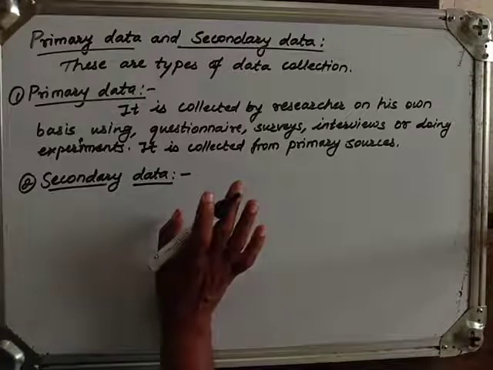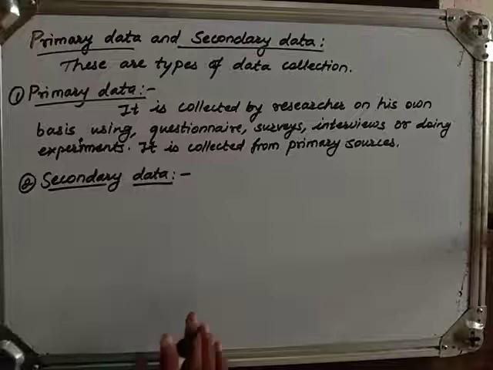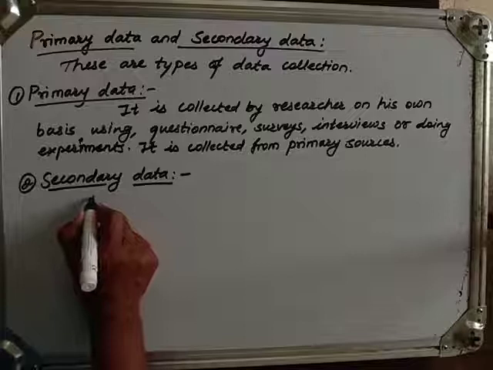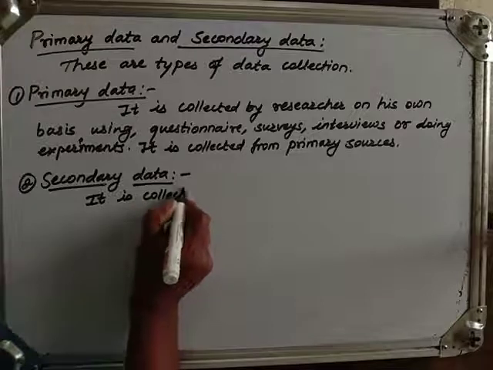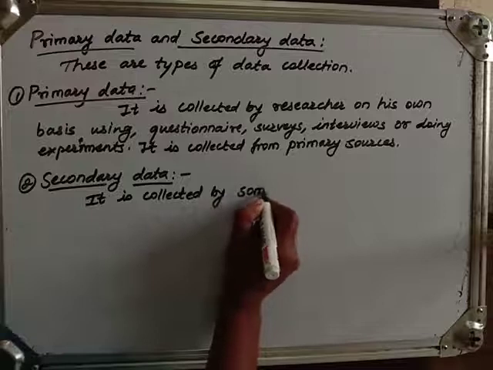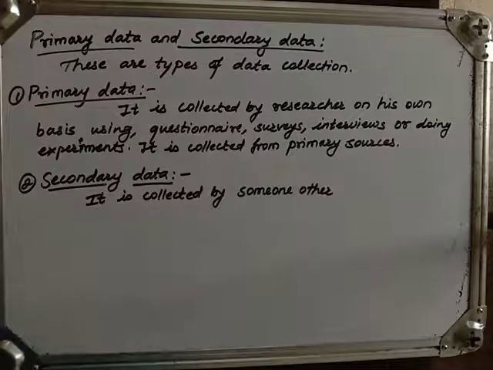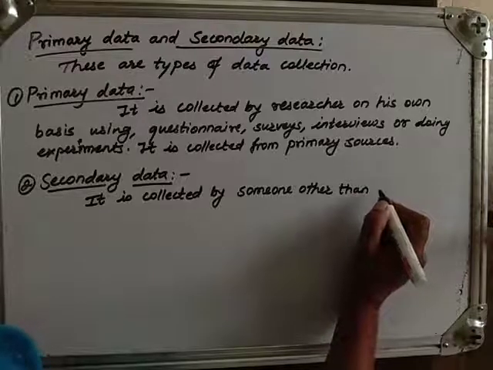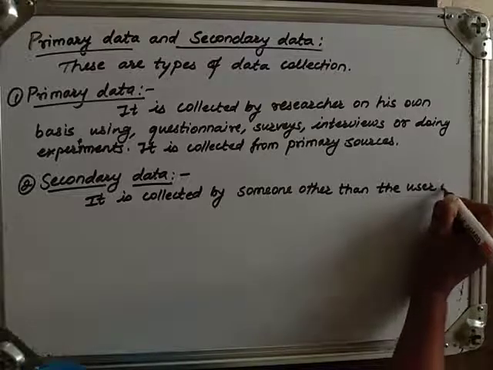Then we can decide what the population is, how the population increases, what the ratio of the population is and all. So it is collected by someone other than the user or researcher.